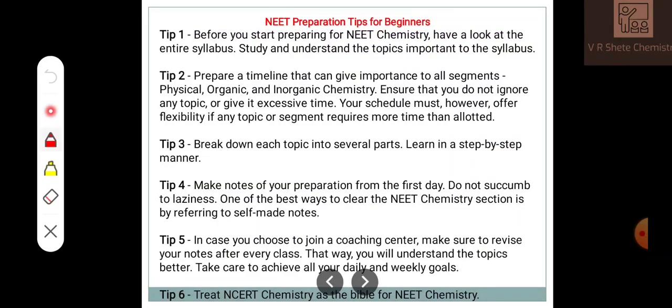NEET preparation tips for beginners. If you have not even started the study, these are the tips. Follow these tips to achieve maximum marks.